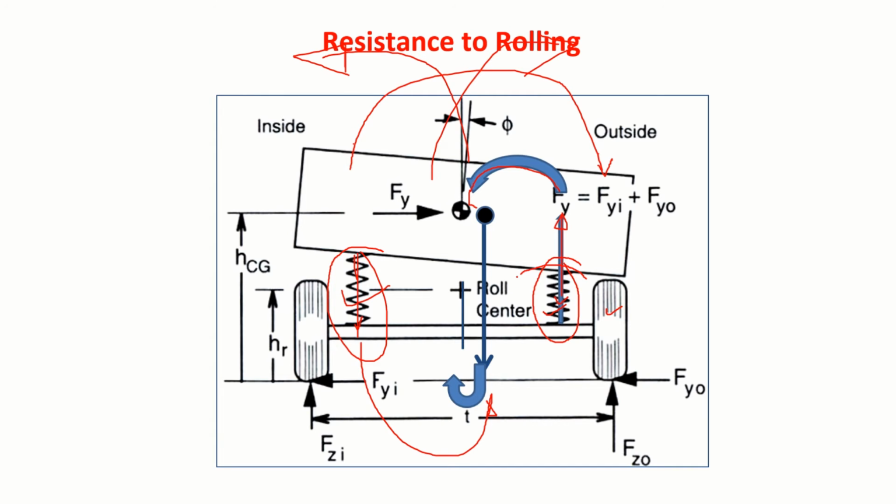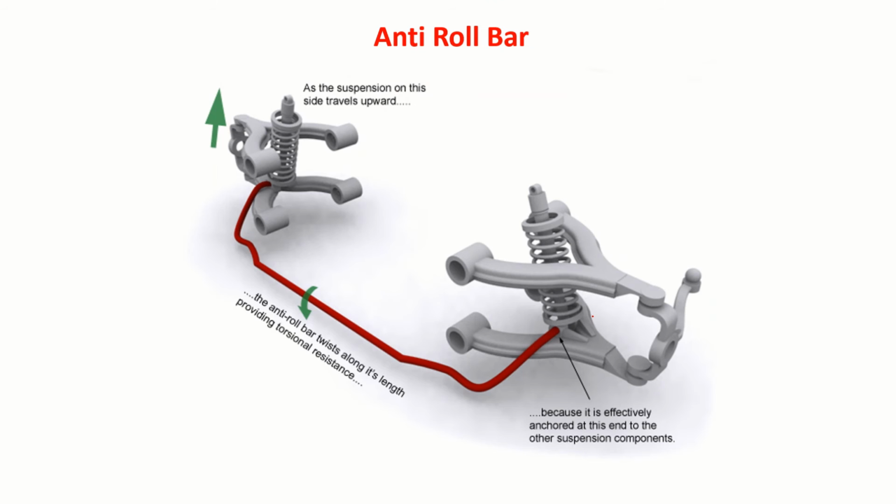But it also should satisfy the requirement of natural frequency of the vehicle. So that's why we have to have some additional spring other than this one. That additional stiffness will be provided by the anti-roll bar. We can model and explain this. The anti-roll bar will provide it.